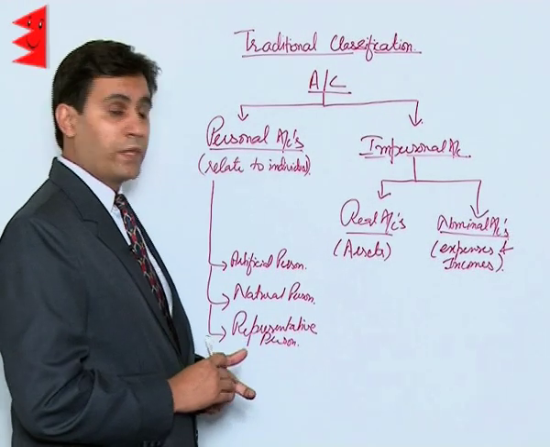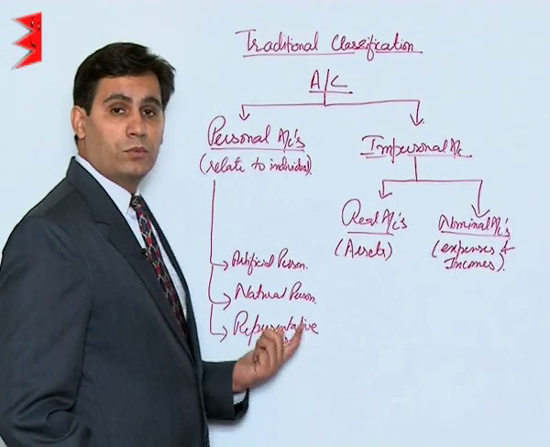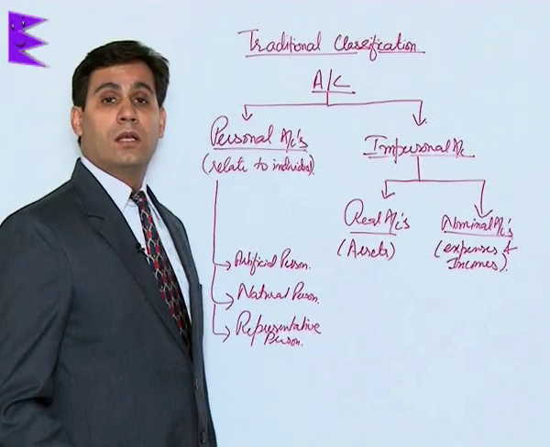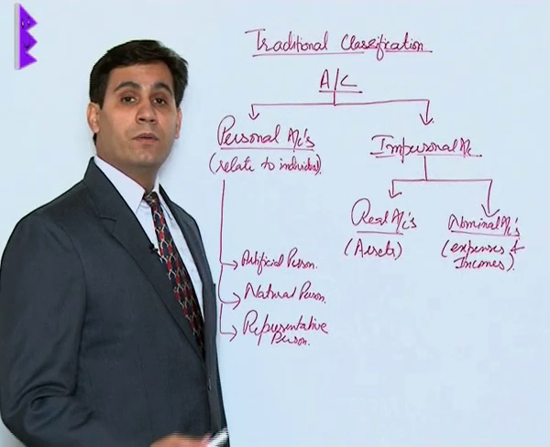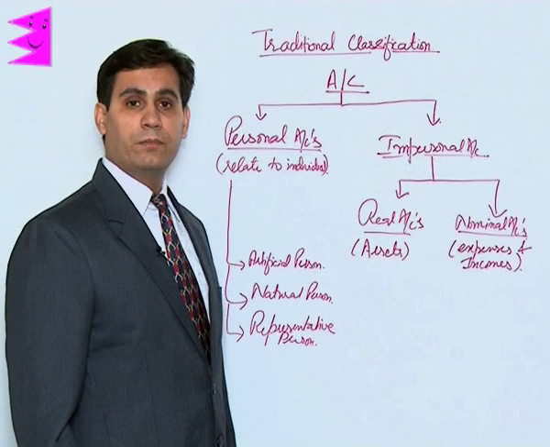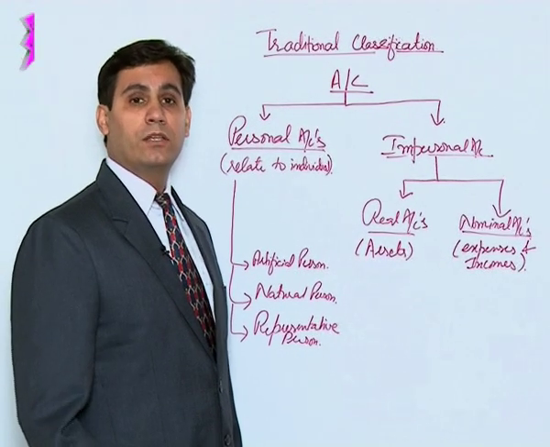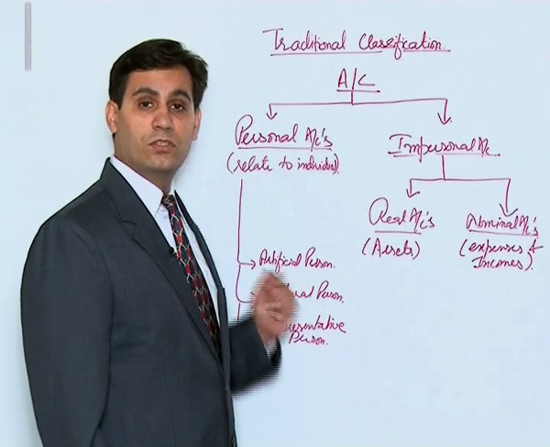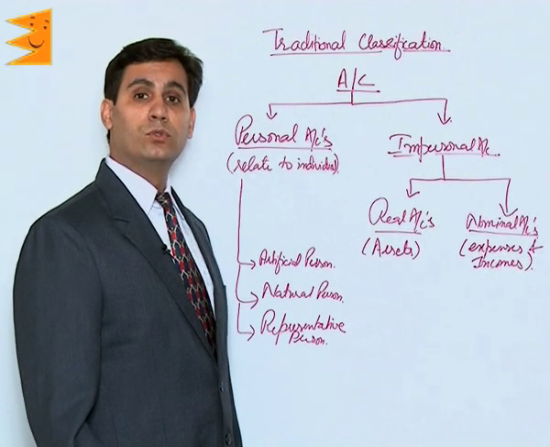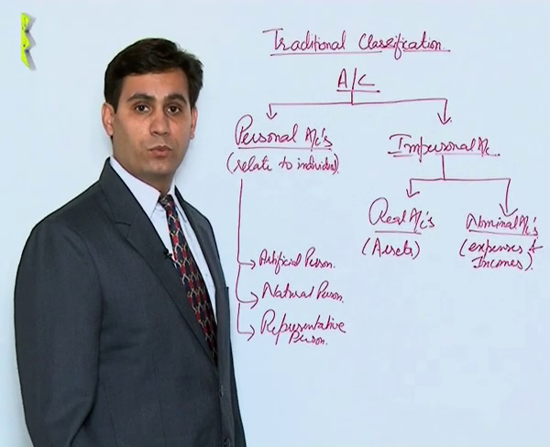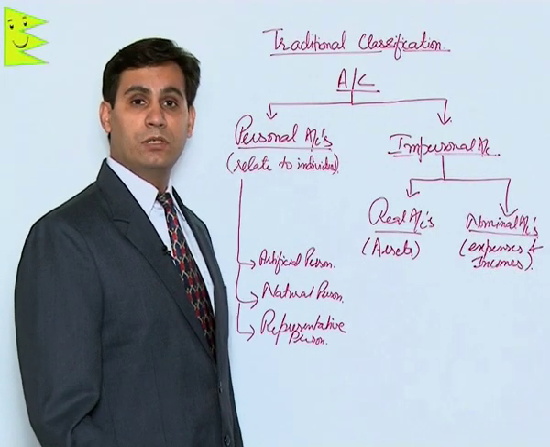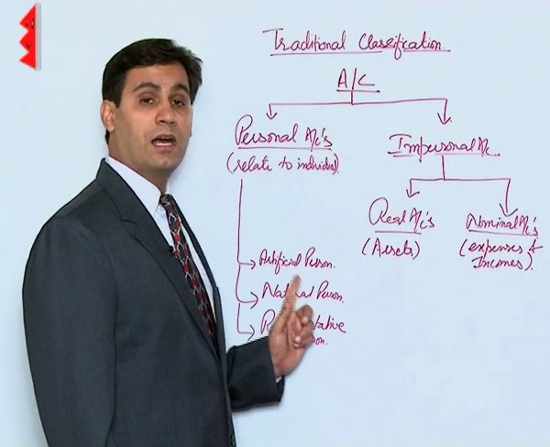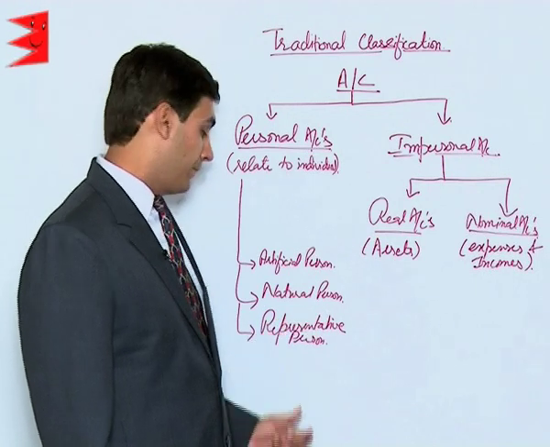Artificial person accounts: artificial persons are firms or entities which are run by individuals. Something like you are dealing with, let's say, Reliance Industries. For you, Reliance Industries would be an artificial person. All the rules would be applied as if it is a personal account. Since it is not a natural being, it would be categorized as an artificial person account.